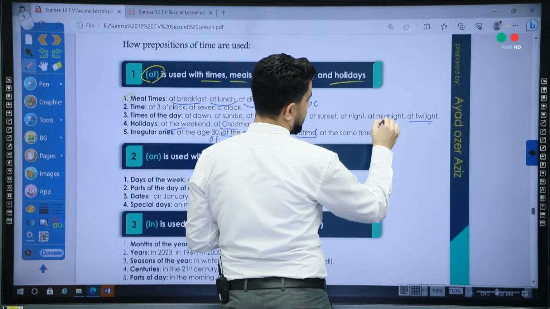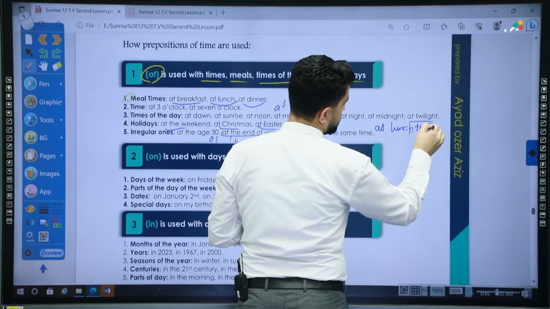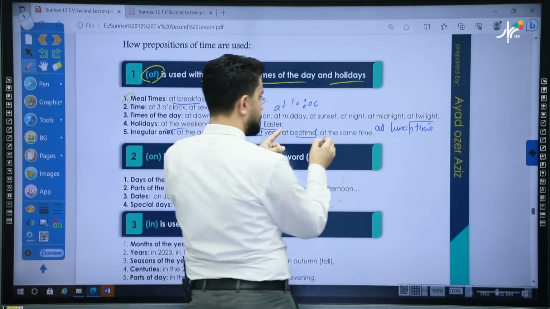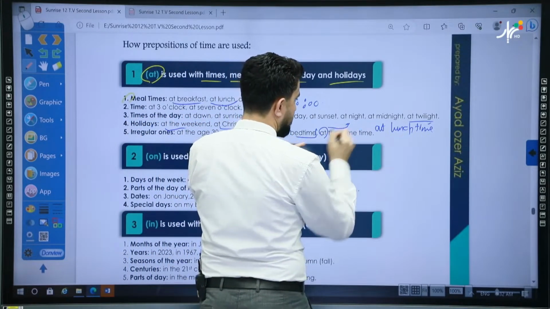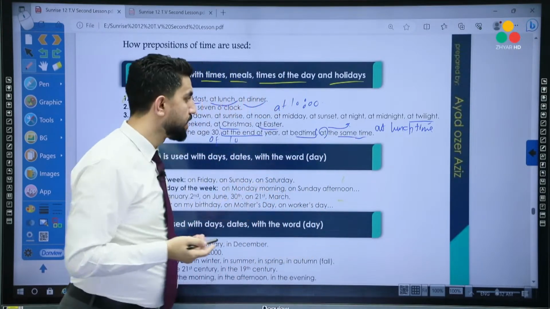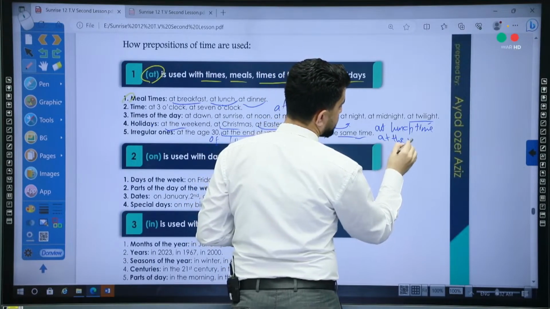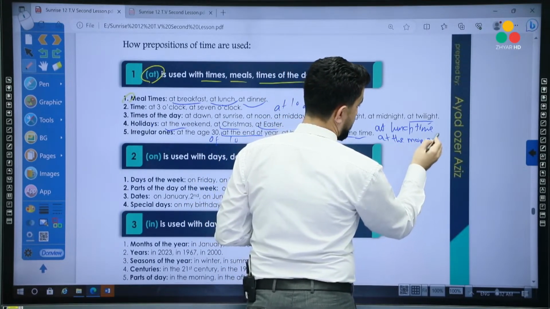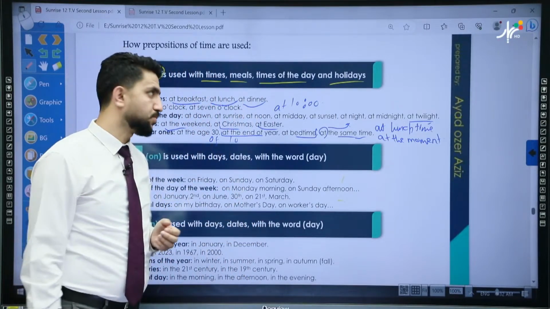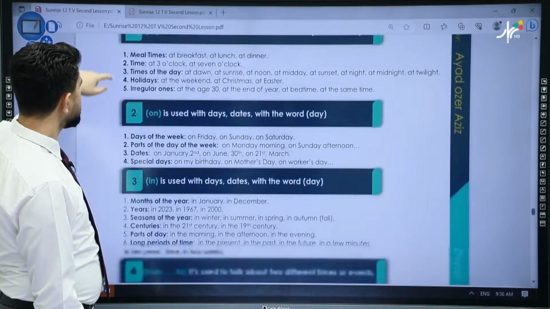When we have the word time, in this case, we use at as well. For example, we can say at lunchtime. So when the word time is there, we use at. Also, at the same time, and even at the moment is correct. So at is used this way. All right, the second preposition is on.